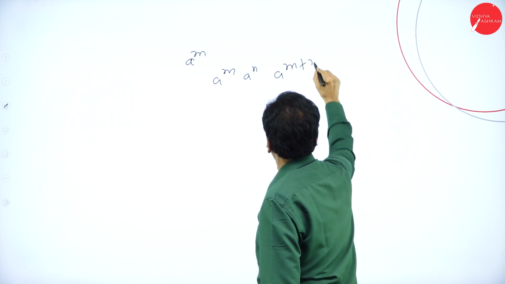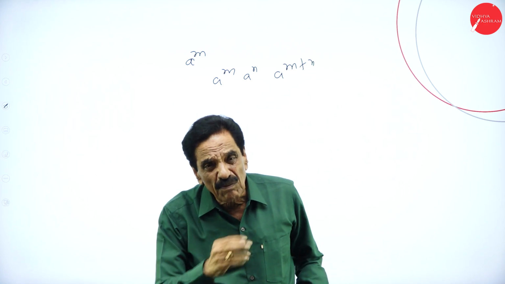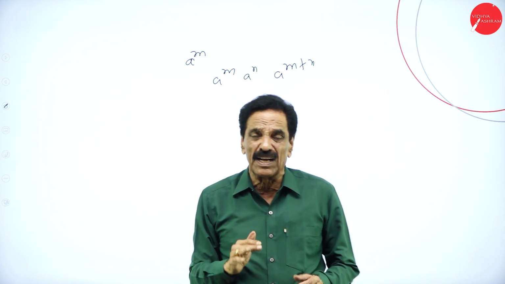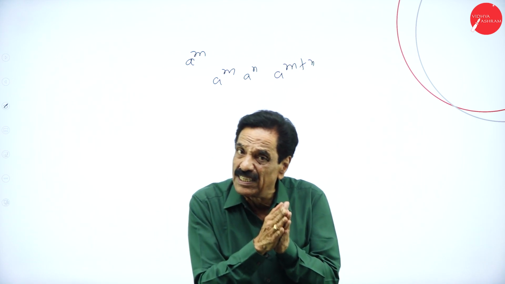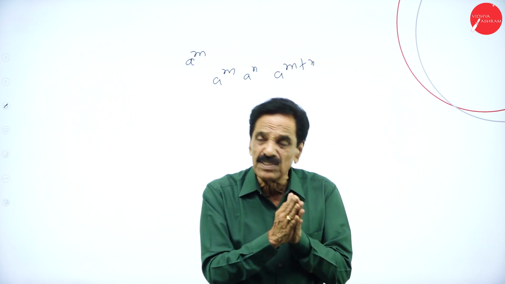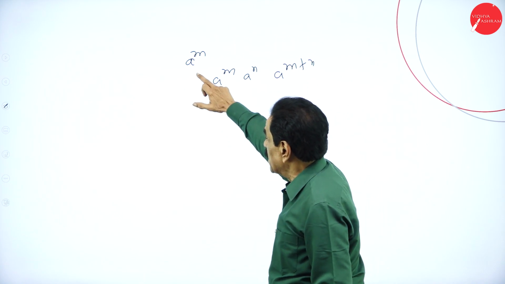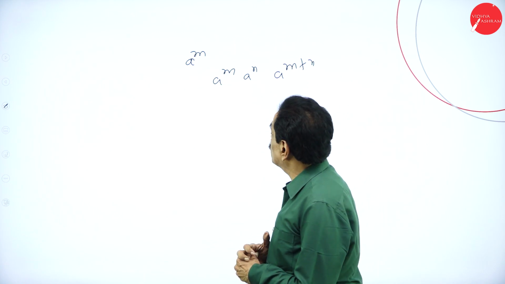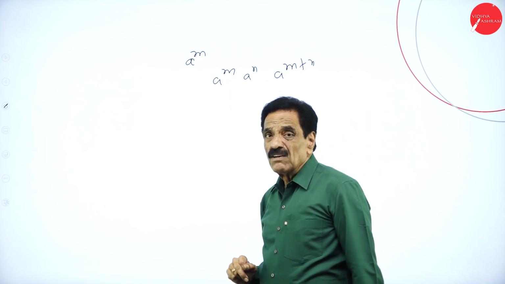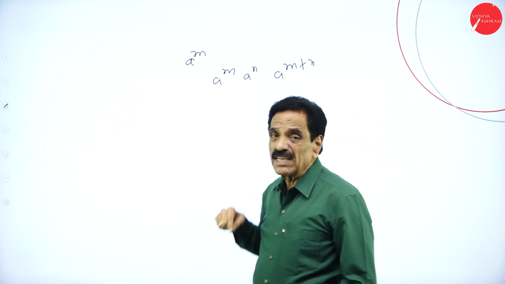a to the power of m plus n. So while you are solving the problem, we'll go very detailedly about the formulas that are considered. So what is actually indices? The plural of index is called indices. If you take an example, a to the power of m, m is called the index or exponent, and a is called the base.